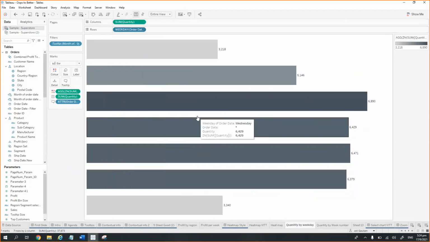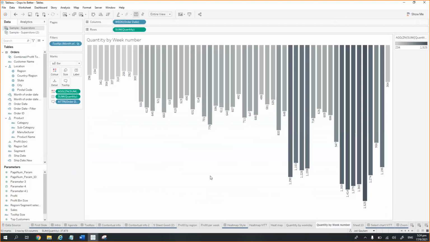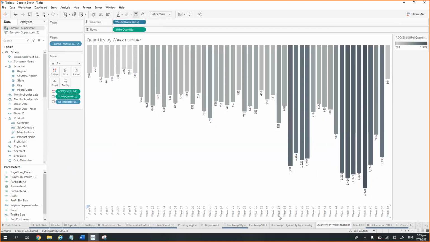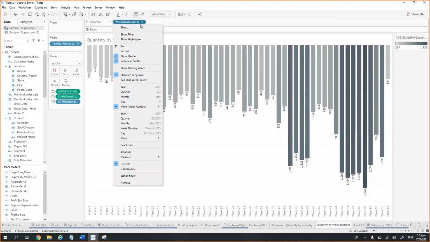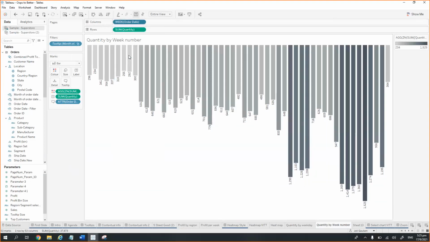And this is a normal bar chart. And if we go here, this is also a normal bar chart, but in the reversed manner. And here also, if I show the headers, these are all the weeks, and this will be filtered by the tooltip automatically. You don't need to do anything here, but it will show once you add the particular sheet in the tooltip. So yeah, remove all the headers, and I have removed all the fancy stuff like formatting and everything so that it can be just more clear.